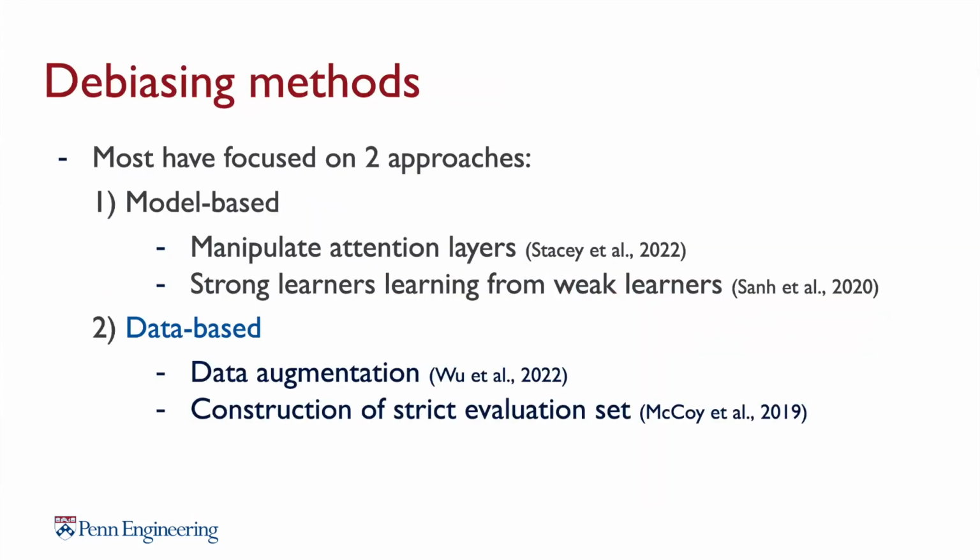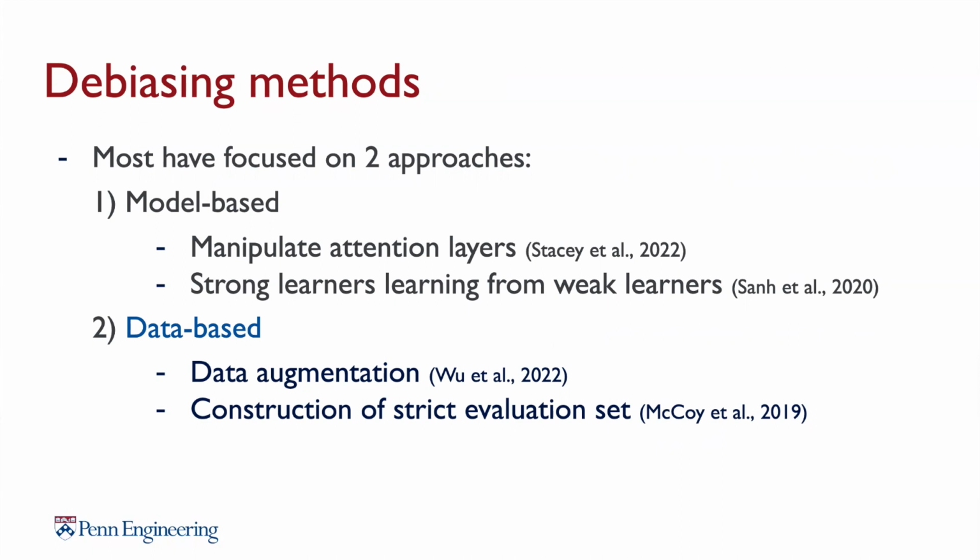So how do we try to guard language models against these spurious cues? To briefly go over previous work, previous authors have mostly focused on two debiasing methods. One is model-based and one is data-based. In model-based, authors have tried things such as manipulating attention layers in BERT, or having a strong learner learn from the mistakes that the weak learners make, usually including failures due to learning spurious cues.